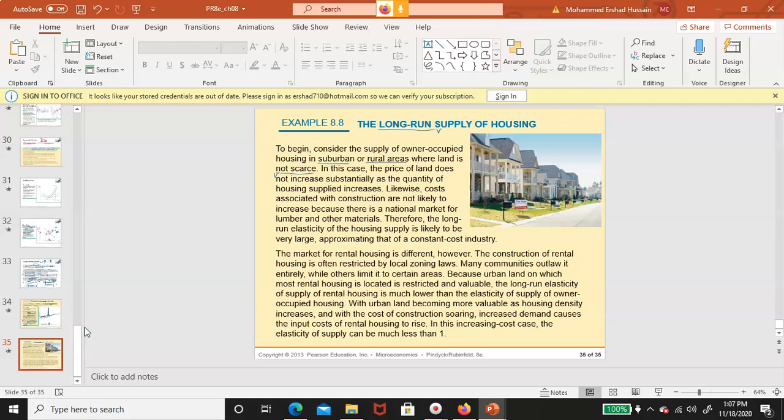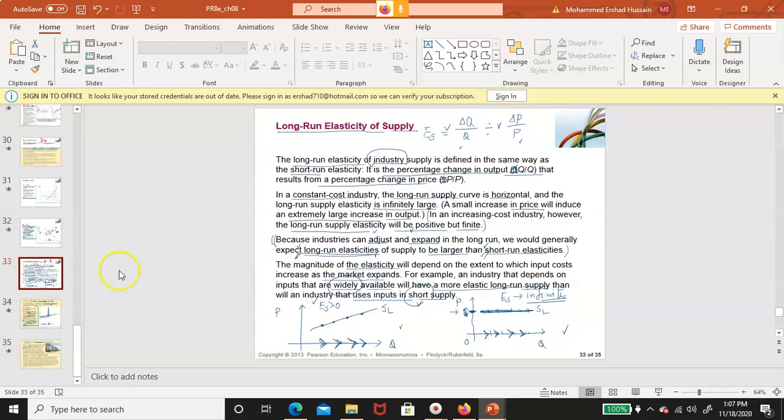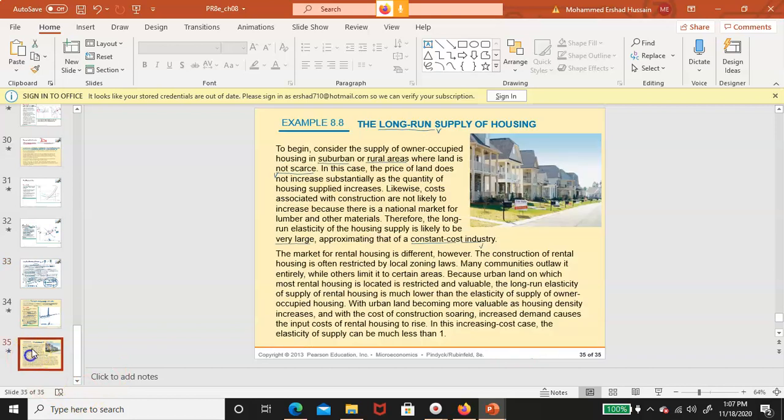So likewise, costs associated with construction are not likely to increase because there is national market for lumber and other materials. Therefore, the long run elasticity of the housing supply is likely to be very large, approximating that of a constant cost industry. See? So remember constant cost industry, the example we gave, it will look more like this one, right? Going back to the previous slide.